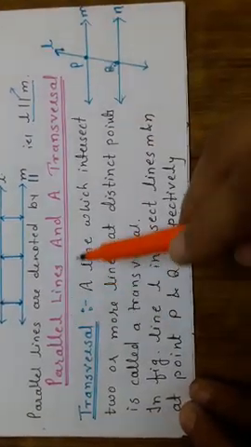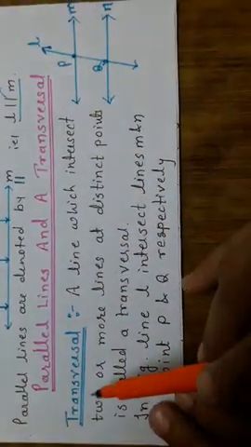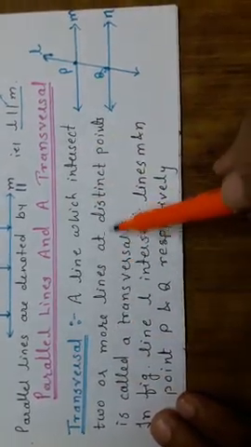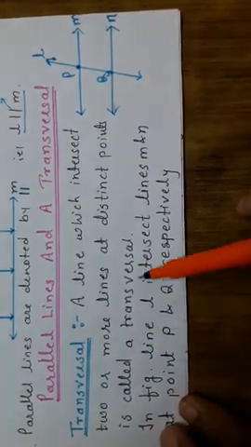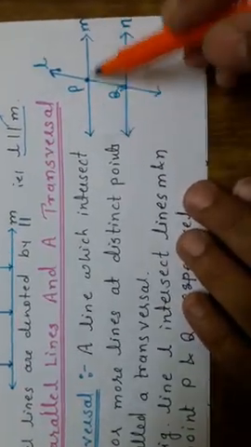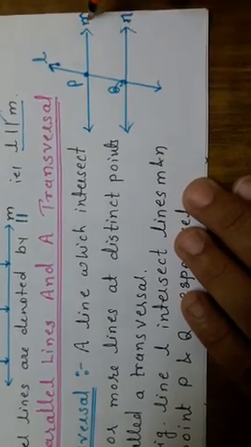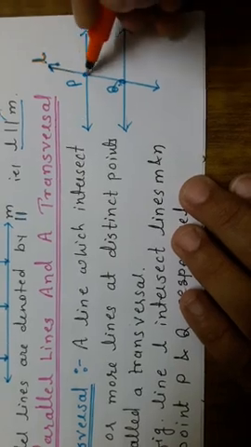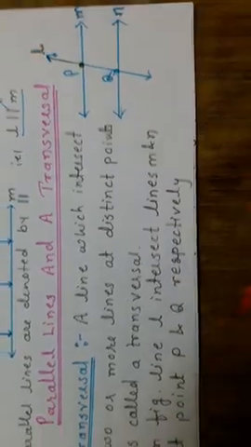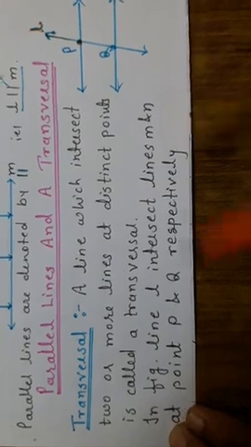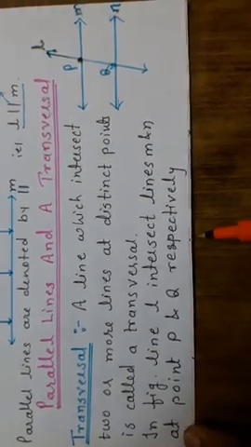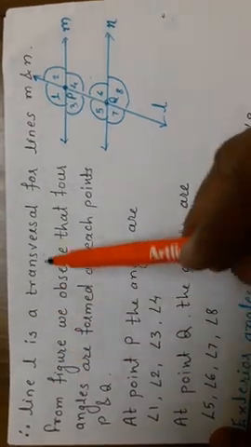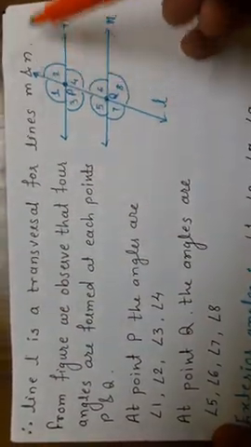Now next, parallel lines and the transversal. What is a transversal? A line which intersects two or more lines at distinct points is called a transversal. Are you finding that lines M and N are two lines, and these two lines are intersected by another line L at the points P and Q? In the figure, line L intersects the lines M and N at the points P and Q respectively. Therefore, the line L is a transversal for the lines M and N.